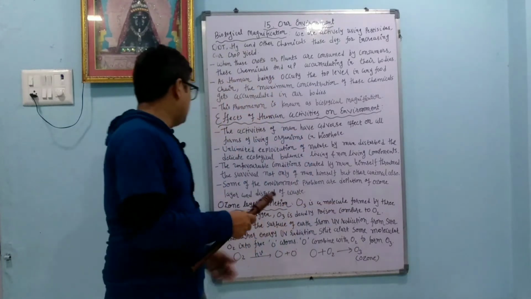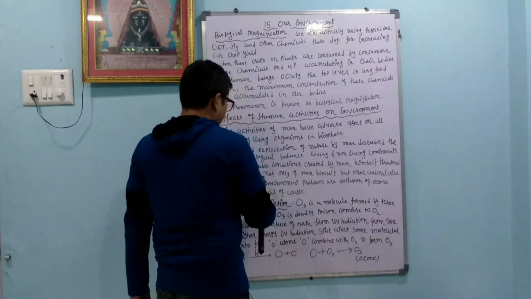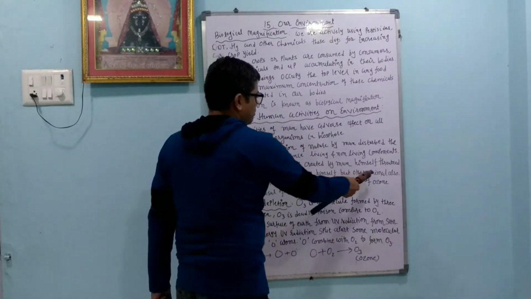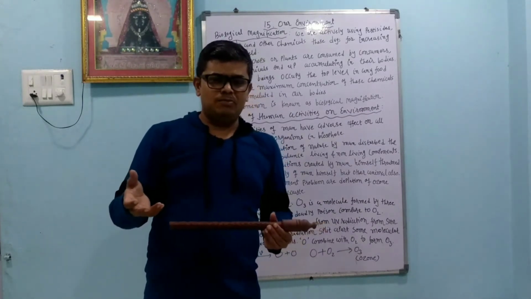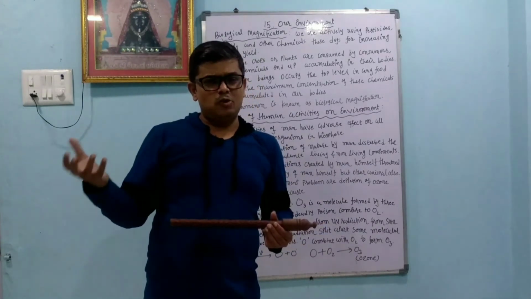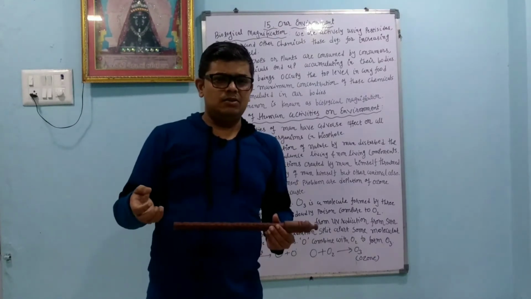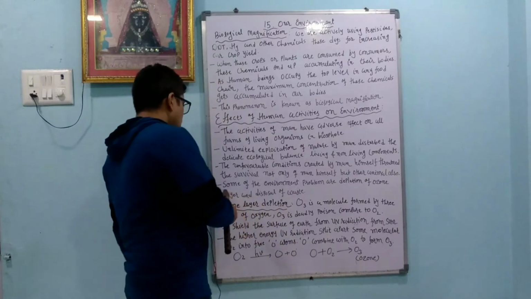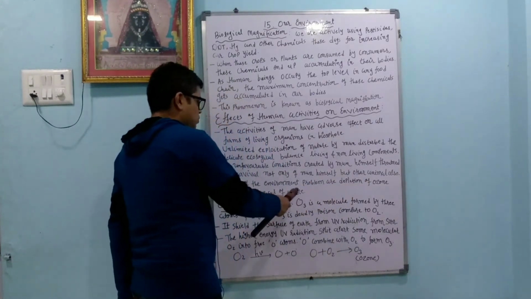The unfavorable conditions created by man himself threaten the survival not only of man himself but also of other animals, and because of that other animals also come into problems. Initially there was no problem. As science developed, so many problems started. Some of the environmental problems are depletion of the ozone layer and disposal of waste.